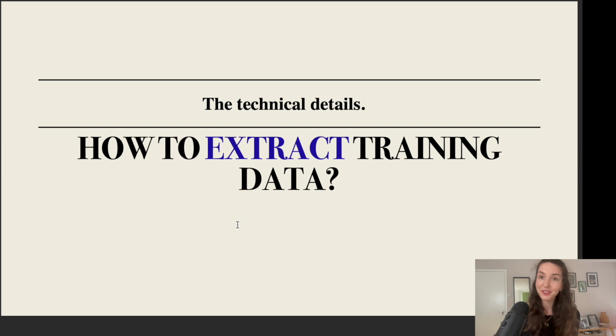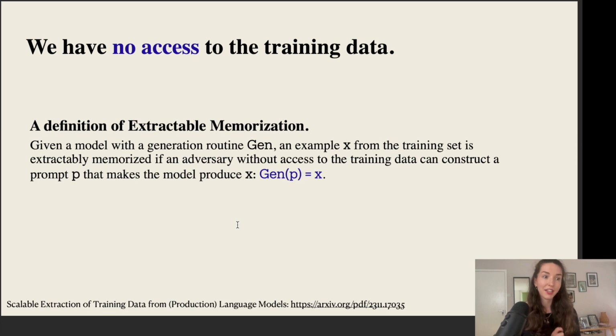All right, so now that we've seen a bunch of examples of how these models are reusing their training data and the potential risks around that, let's dive into the technical details of how we actually extract the training data from these models. Now, the first setting that I will consider is, in a way, the most complicated one, where I assume that I know nothing whatsoever about the training data, and still I would like to somehow find a process to generate data that I could check whether or not this is part of the training data or not.